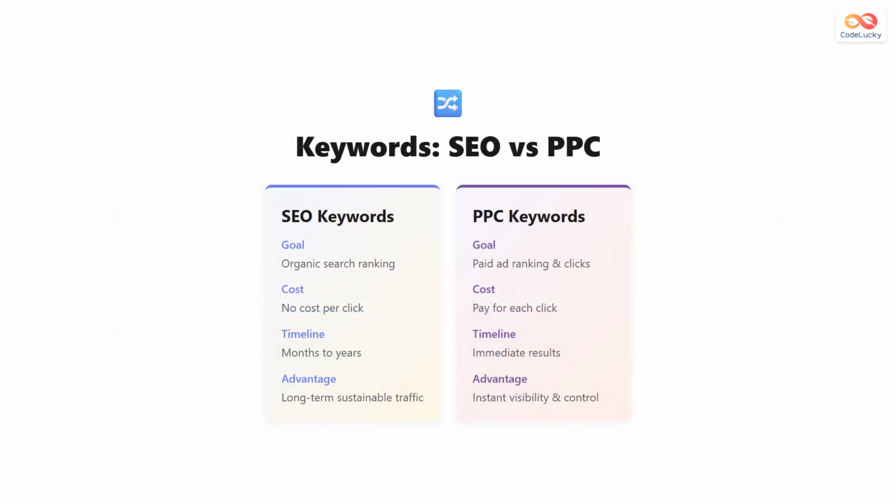Keywords function differently in SEO and paid advertising. SEO keywords are used to achieve organic search rankings. You don't pay per click, but results take months or years to achieve. The advantage is long-term sustainable traffic that doesn't cost you per click. PPC keywords are used for paid ads on search engines. You pay for each click immediately, but you get instant visibility in search results. The advantage is immediate results and complete control over your campaigns. Most successful digital marketers use both approaches together for maximum reach.